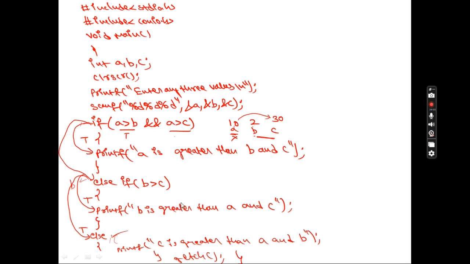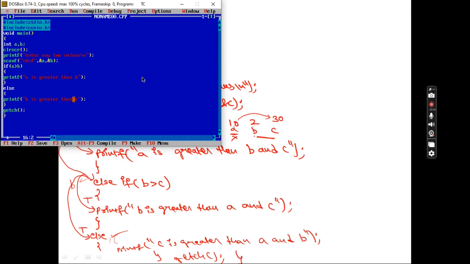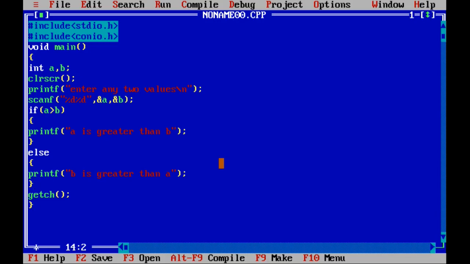So in the same program which I explained earlier, I'll take the same program so that you get clarity. I'll press Alt plus Enter and make little corrections in the program. I'll write a comma b comma c. Instead of 2 numbers, I'll change the message to 3 numbers or values. In scanf I will write one more %d. Here I'll write &a, &b, &c.